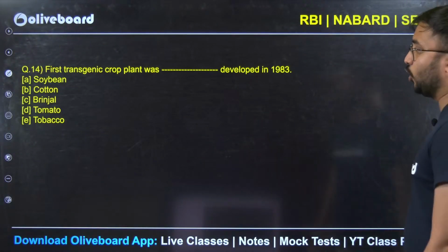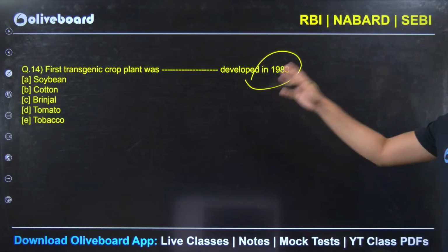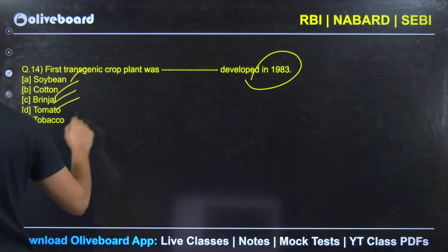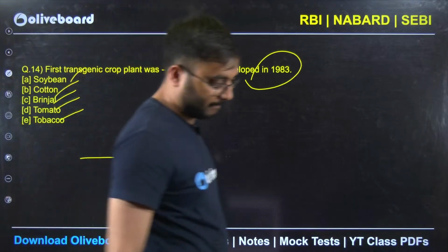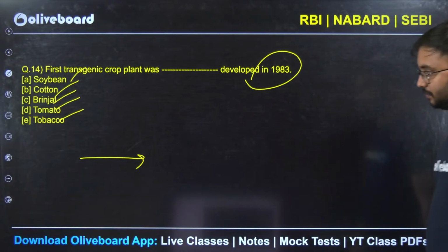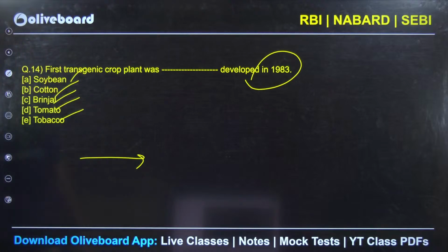The first transgenic crop was developed in 1983. Which is that first transgenic crop? Soybean, cotton, brinjal, tomato, tobacco. Answer?